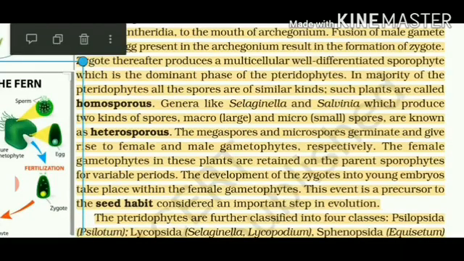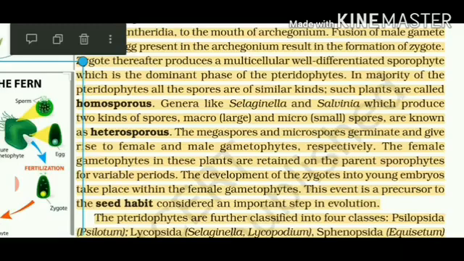Development into embryo will take place in the gametophyte, and this event is a precursor to the seed habit, considered an important step in evolution. Why so? Because we have not talked about any seed formation in algae, in bryophytes or in pteridophytes, but seeds are produced in gymnosperms and angiosperms. Every fruit you eat consists of seeds inside, because most of the fruits which we eat come from flowering plants, which are the angiosperms, right?